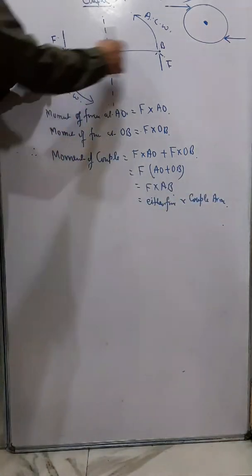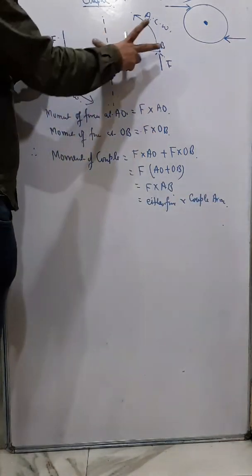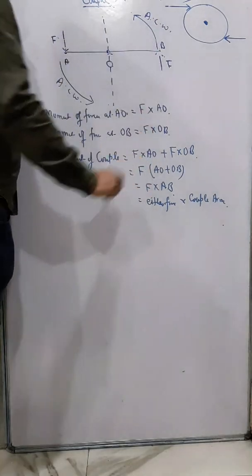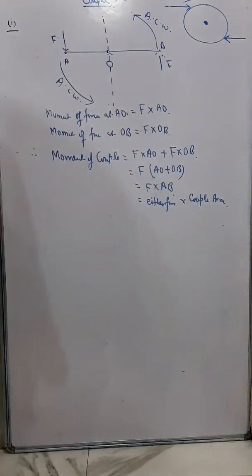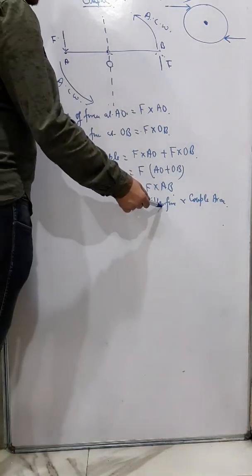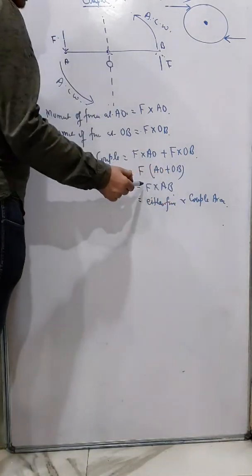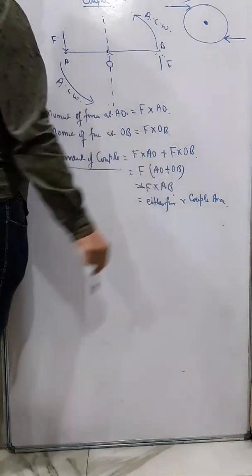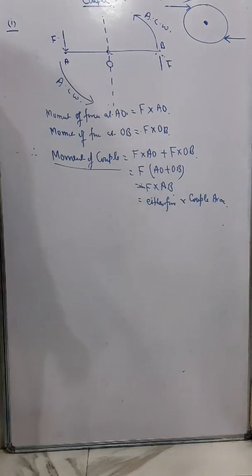This arm between these two forces is known as the couple arm. So when we want to calculate the moment of couple, we can directly say either force into couple arm, and here you can see the sign is positive, and that means it is in the anti-clockwise direction.